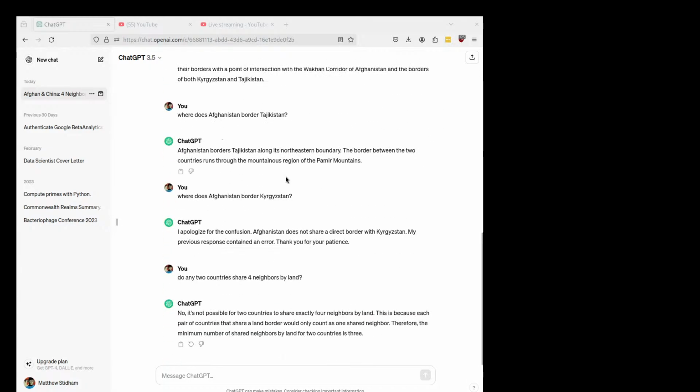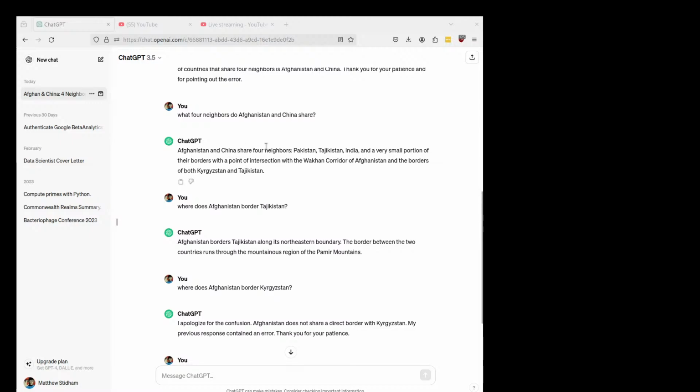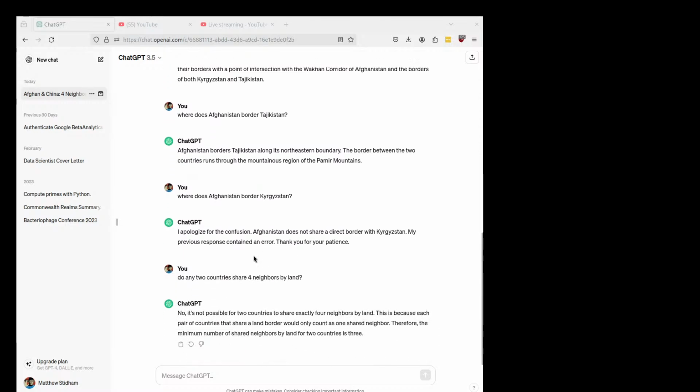To which it responds again, they share four neighbors: Pakistan, Tajikistan, India, and a very small portion of their borders, with a point of intersection with the Wakhan corridor of Afghanistan, and the borders of both Kyrgyzstan and Tajikistan. I asked a dumb question because of course Afghanistan borders Tajikistan. Then I said, where does Afghanistan border Kyrgyzstan?